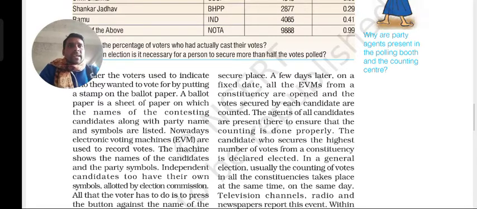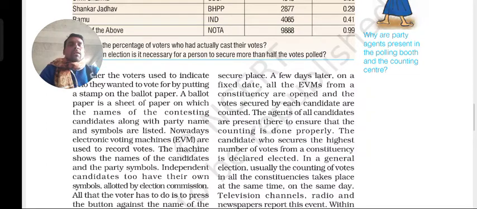The candidates are present to ensure that the counting is done properly and very carefully, because each vote is very important for each of the candidates. The candidate who secures the highest number of votes from a constituency is declared the elected representative.